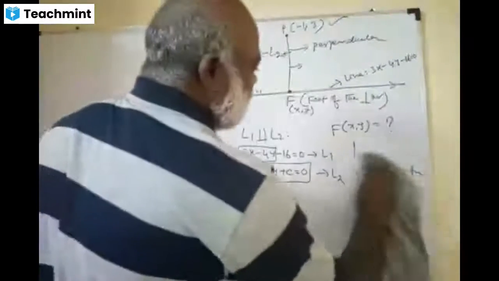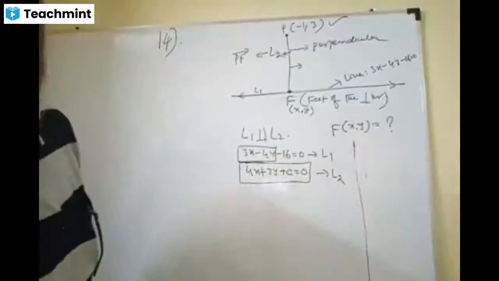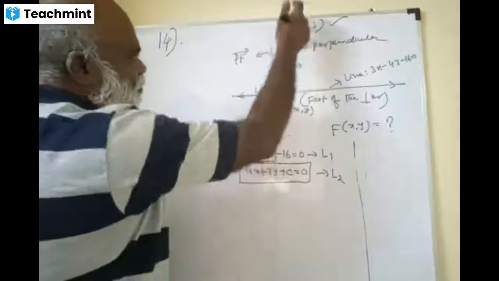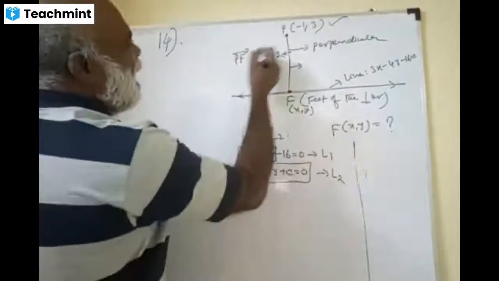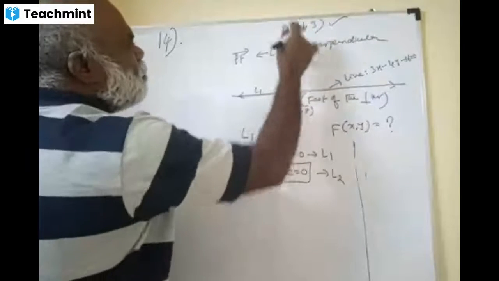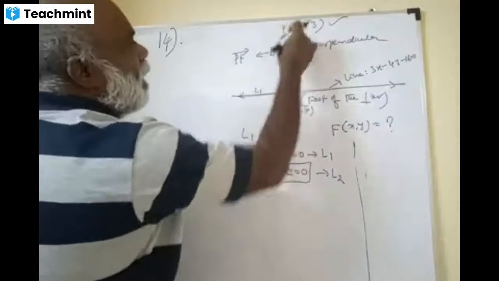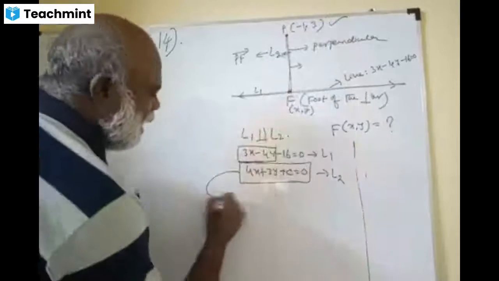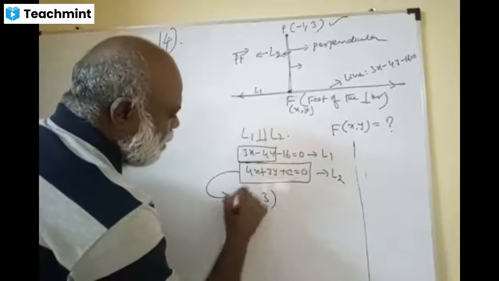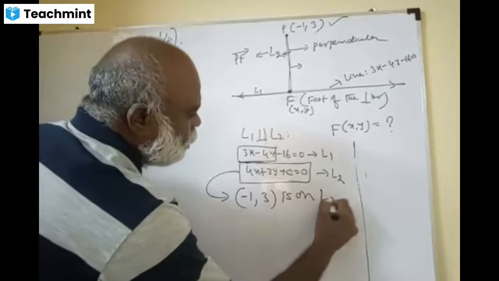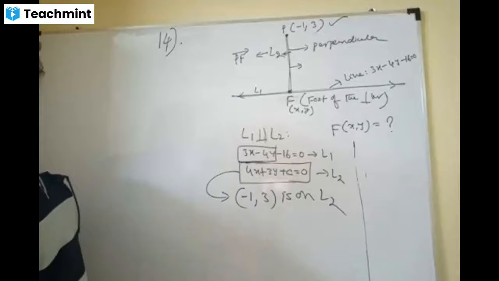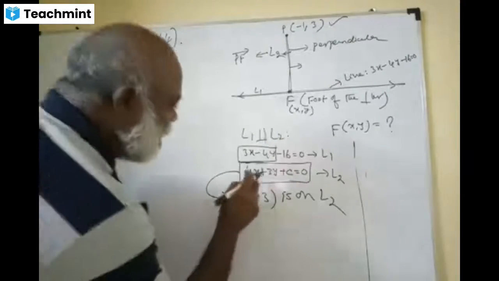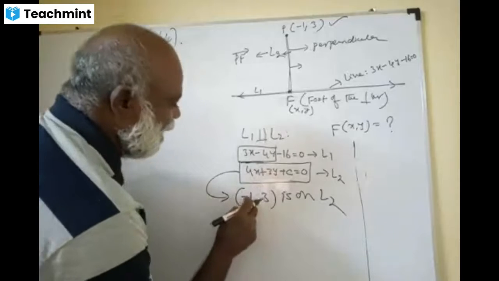Anyway, PF. Now P is the point and F is the foot of the perpendicular. Friends, here PF is the line. Which point is on PF? The known point. This is the unknown point; forget it. The known point is (-1, 3). (-1, 3) is on L2. Yes or no? Yes, sir. This is called x, y.